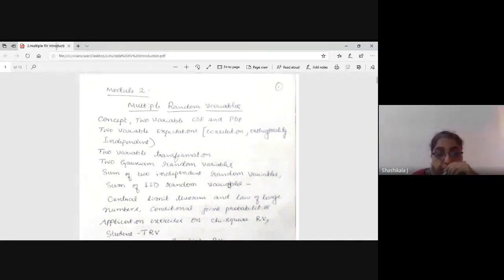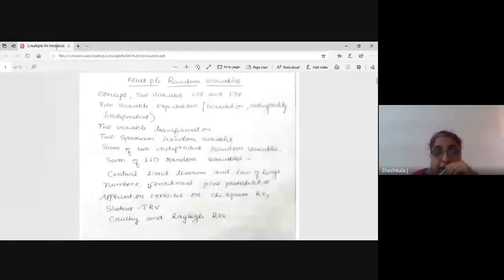Very important is the central limit theorem and conditional joint probabilities, and the application exercise on the chi-square and the student T random variable. Here we have a chi-square table and a student T table, and the Cauchy and Rayleigh random variables.